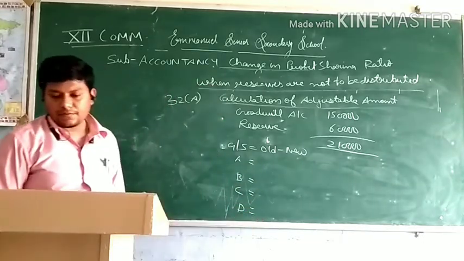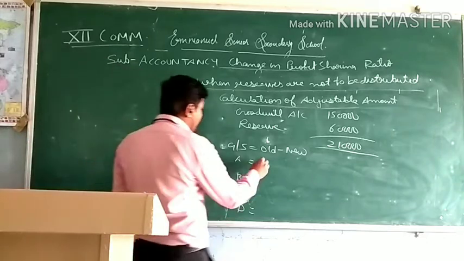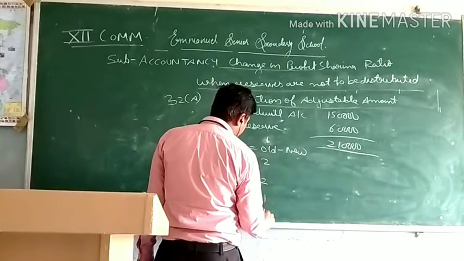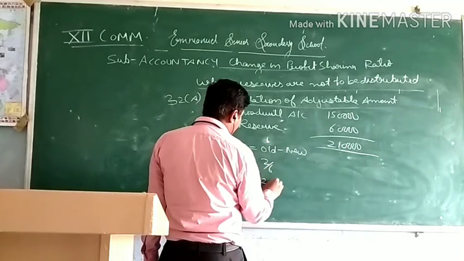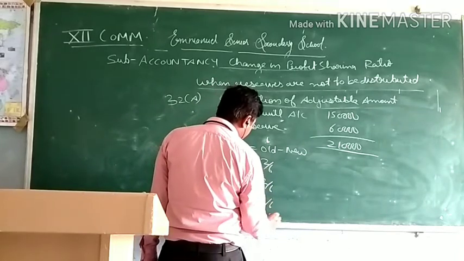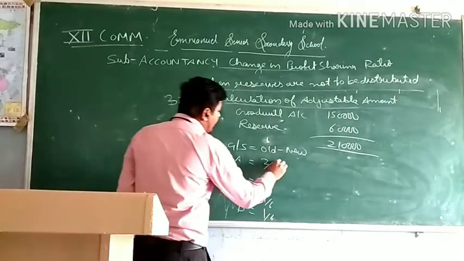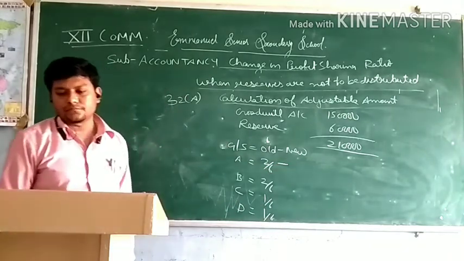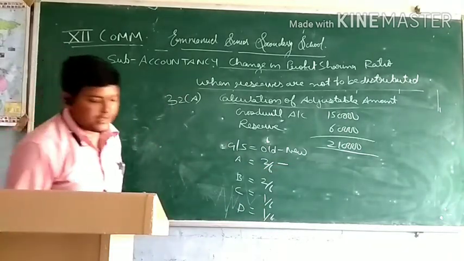Old ratio is 2:1:1, that is 2/4, 1/4, 1/4. And new ratio is 3:2:3.